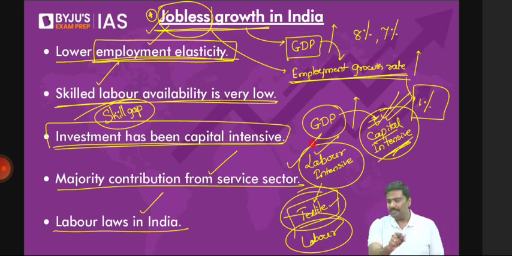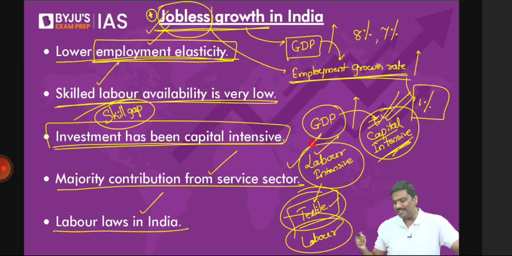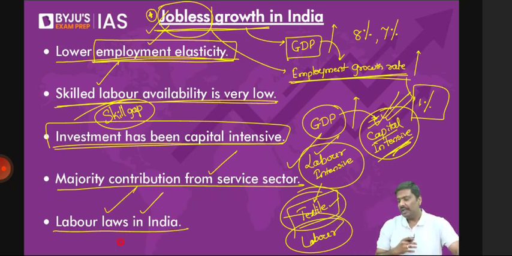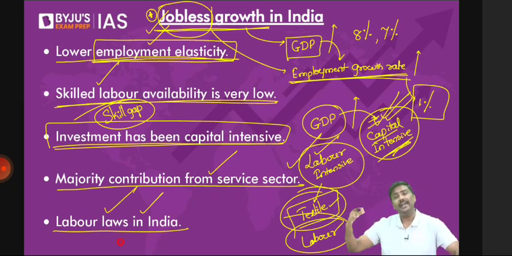But look at the next year, 2024, and tell me, is it possible that the government will implement these labor laws in the next one or two years? The answer is simply no. You also know the reason why. But don't write it. But definitely, labor laws in India are a problem because the central government has a set of labor laws and states also have a set of labor laws. Investors, that is the companies, find it very difficult to implement all of these labor laws.